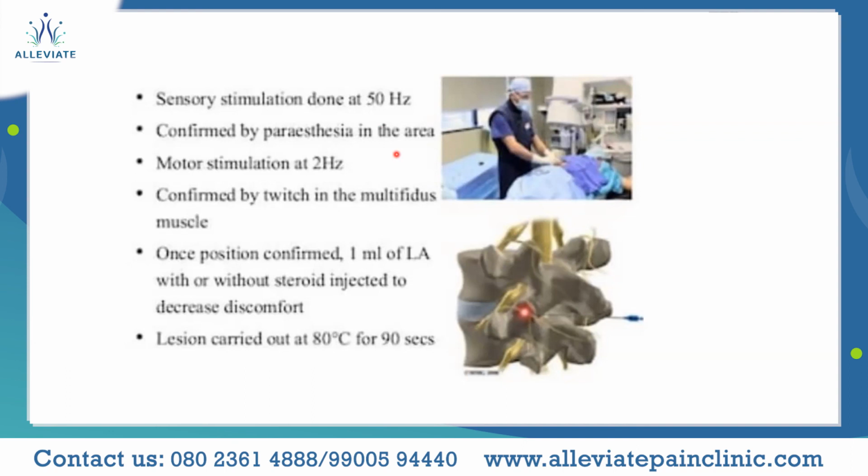Then we go ahead with motor stimulation at 2 hertz, confirmed by the twitch of the multifidus muscle, because it is a very closely associated spinal muscle. Once the position is confirmed, 1 ml of local anesthetic is injected to reduce the discomfort during radiofrequency ablation, and then the lesioning is carried out at 80 degrees Celsius for 90 seconds. So it's a conventional sort of RF.